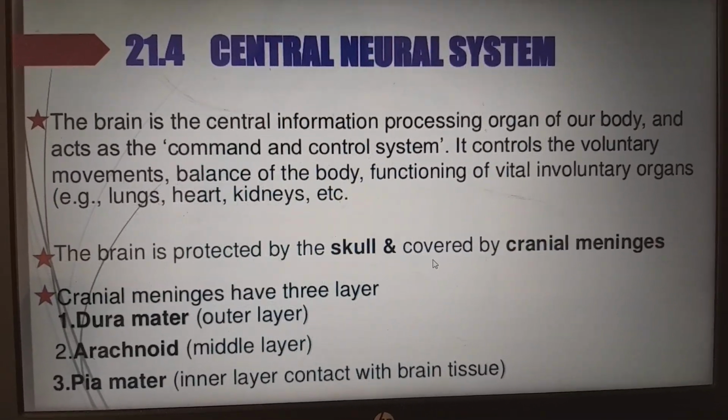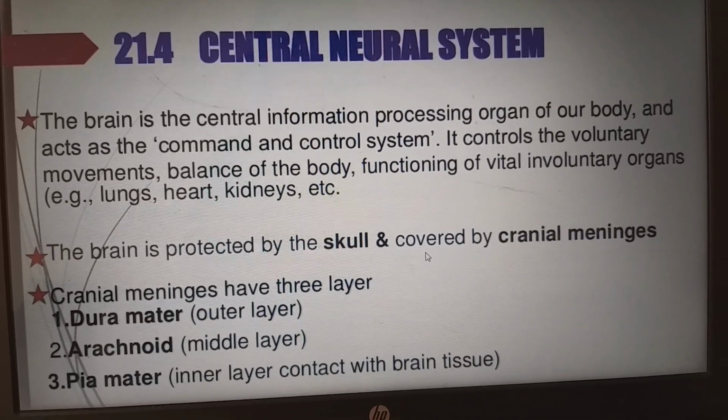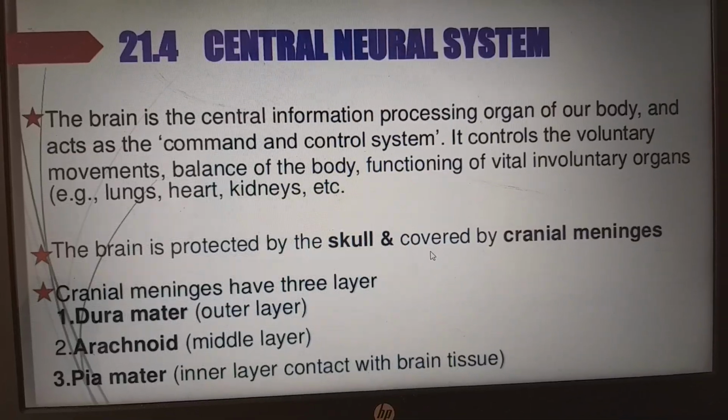Next, nervous system. The brain is the central information processing organ in our body, and it acts as the command and control system.